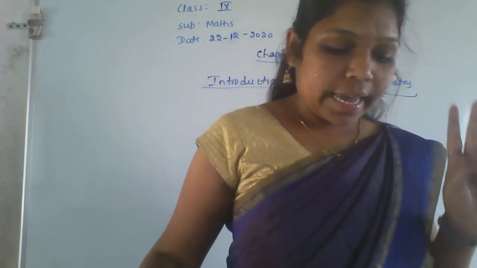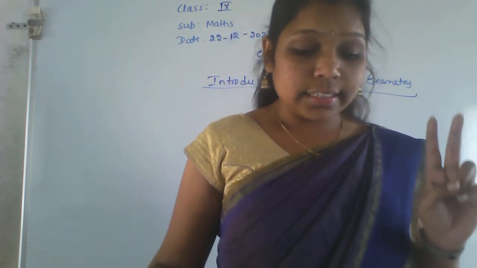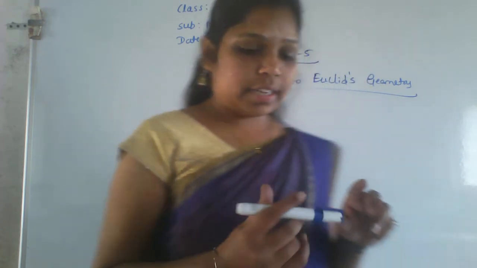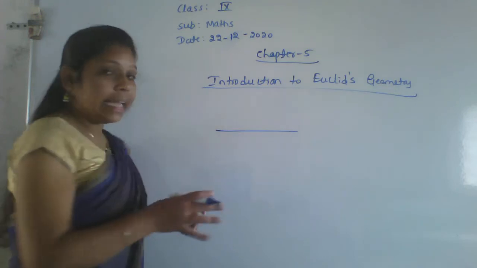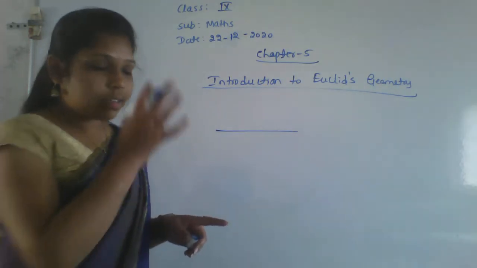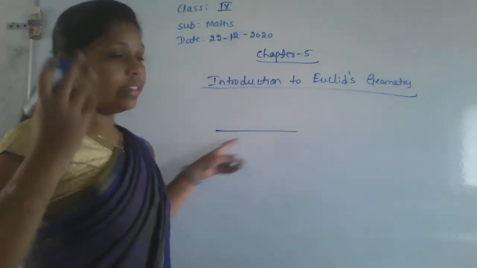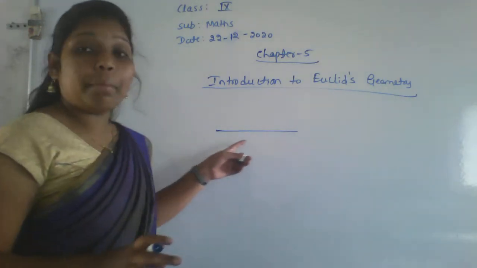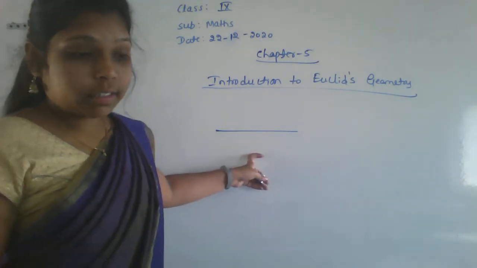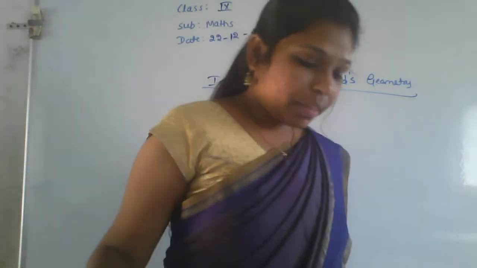Second one: a line is a breadthless length. See here, this is a line and it does not have any breadth. It only has length, not breadth. So a line is a breadthless length.